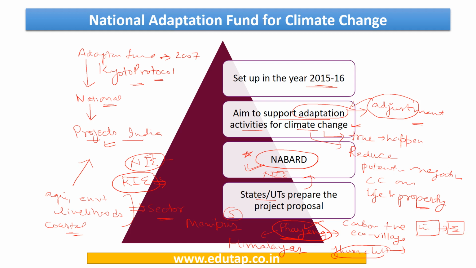area. So the government has sanctioned a project to make this area, Phayang in Manipur, a carbon positive eco village, in which projects, for example irrigation facilities in order to adapt to climate change, have been sanctioned with special focus to increase the crop yields based on their adaptation to the climate change with respect to that specific area. Similarly, for different other states, a number of projects have been sanctioned.